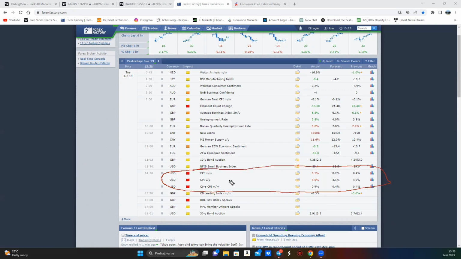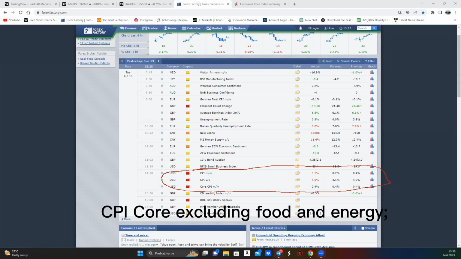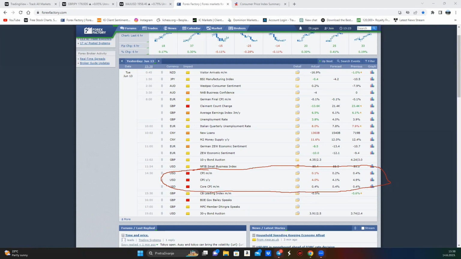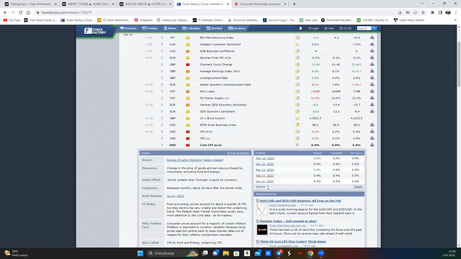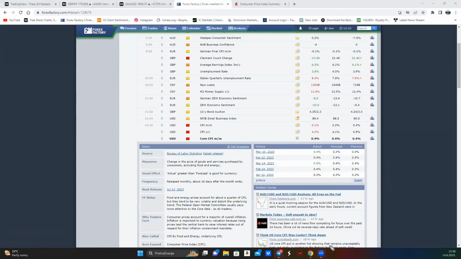The difference between CPI and core CPI is that core CPI excludes prices of oil and food. Now, why does it exclude them? Because prices of oil and food are more volatile than other prices within the economy. You can see it with the Ukraine war with Russia: grain prices rose, oil prices rose.